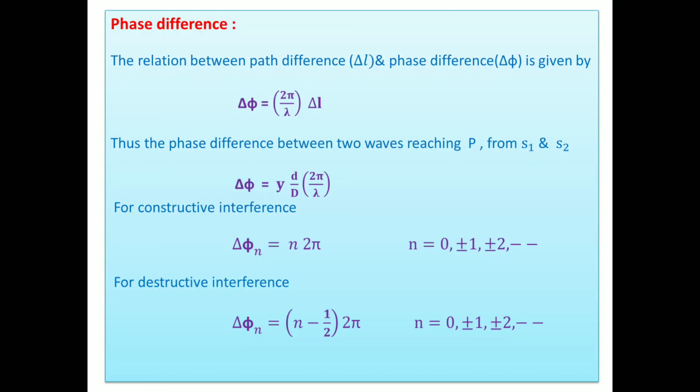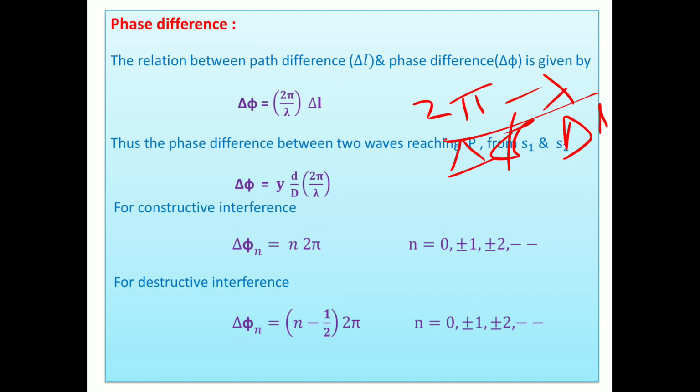Thereafter, phase difference. We know that 2 pi phase is related with wavelength lambda. Then delta phi phase is related with path difference delta L. Taking the ratio of them, delta phi upon delta L equals 2 pi upon lambda, simply. But what is delta L?